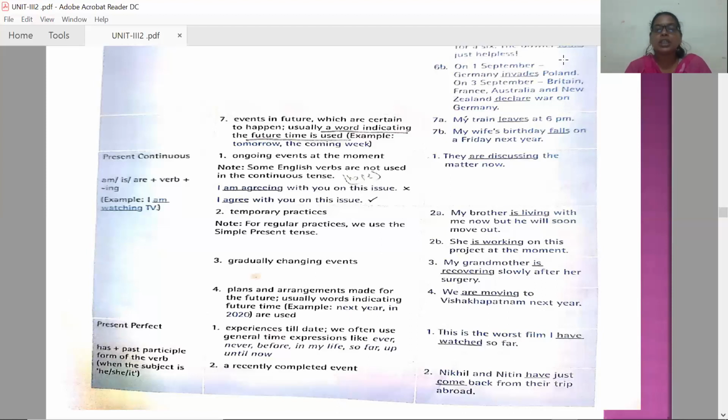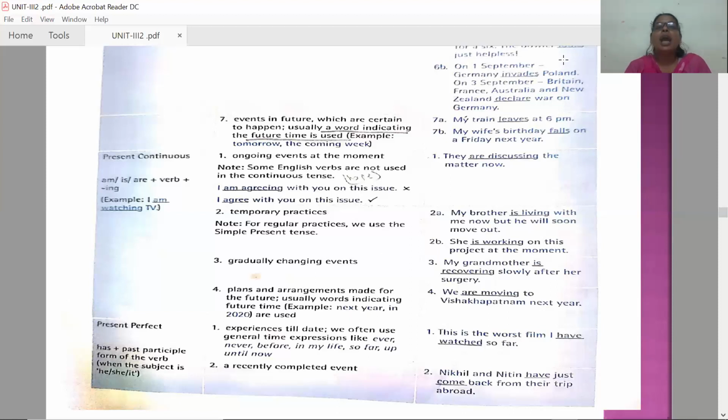Let us see the structure here now. This is the worst film I have watched so far. I have watched so far. Have watched is the verb for present perfect structure. I told you when it is a third person singular, structure will be has. When it is other than that, I, you, the verb structure will be have plus past participle verb form. See, I have watched, have watched. Okay, that is the example.